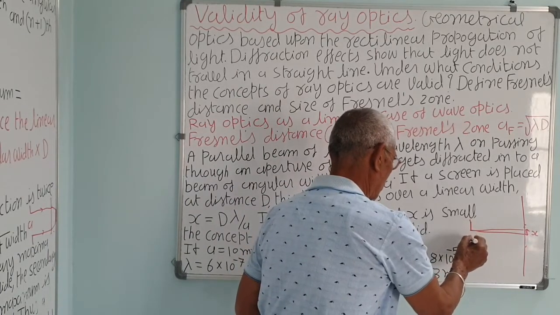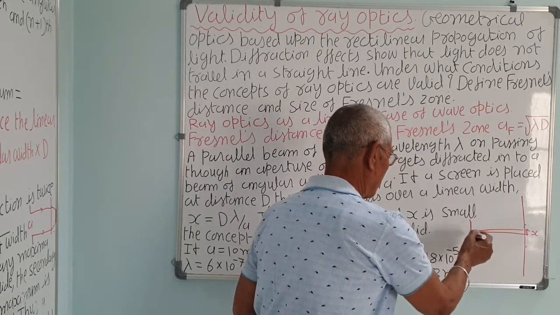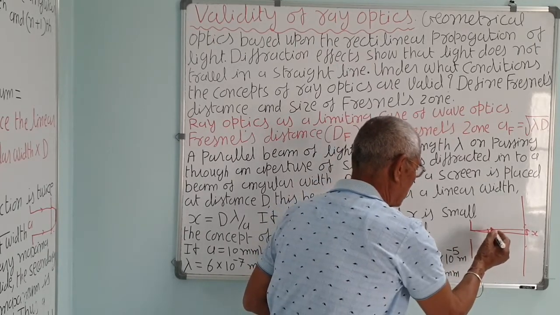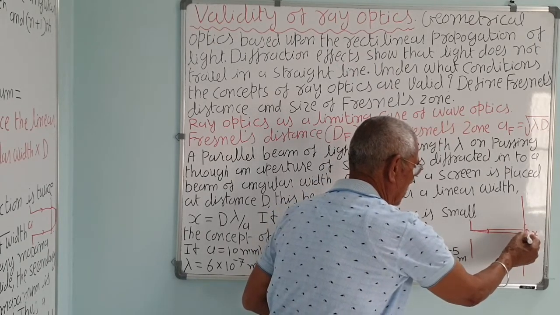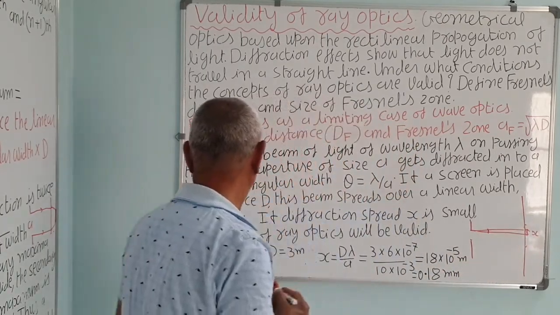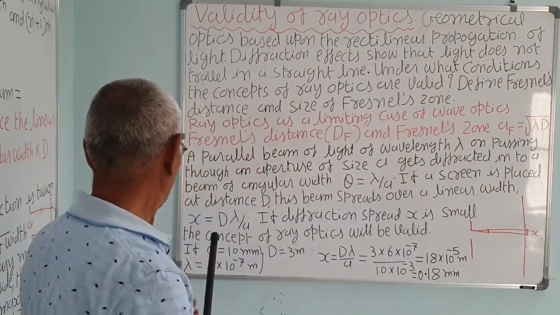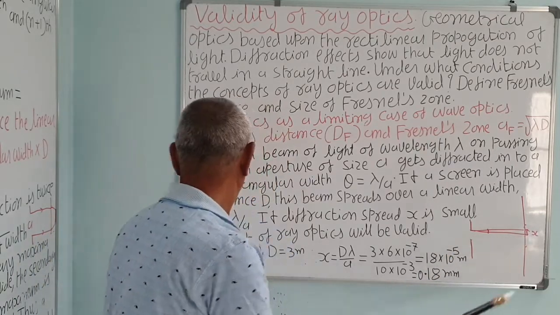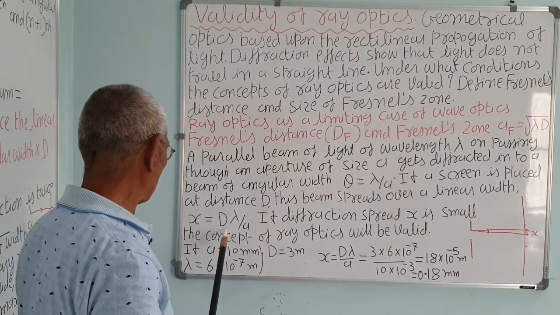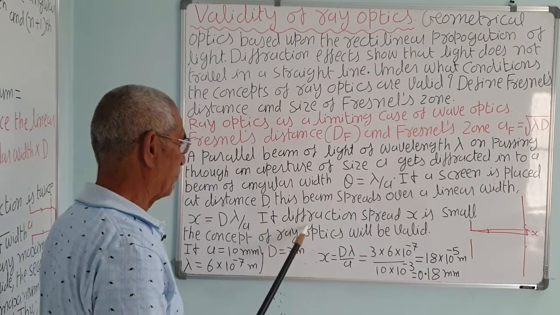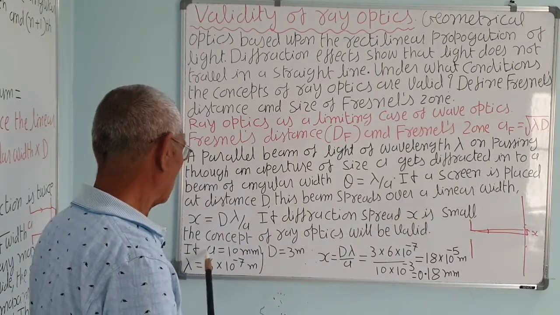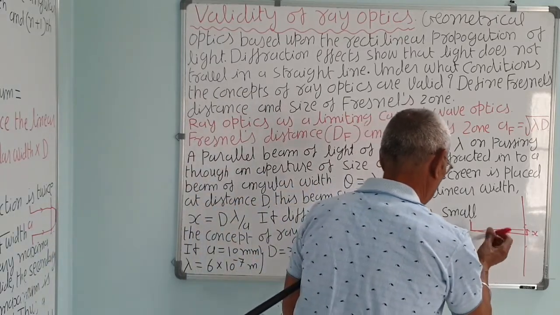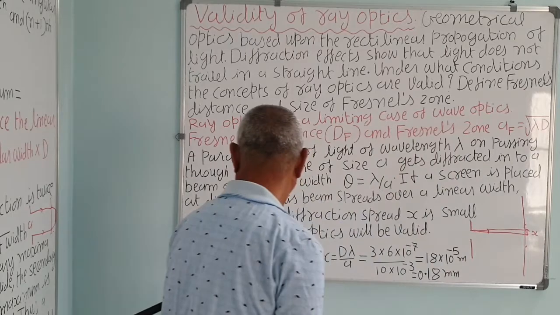This is the aperture opening. Light after passing through the opening diffracts at this very small angle theta, and the diffraction spreading x is very small. What happens? Let us see. So x, the linear width of the maxima, is equal to d lambda upon A. If the diffraction spreading x is small, the concept of ray optics will be valid. If x is very small, we can consider light to travel almost in a straight line.